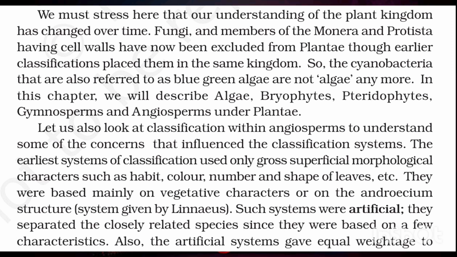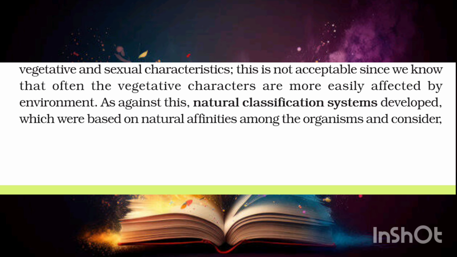Let us also look at classification within angiosperms to understand some of the concerns that influence the classification systems. The earliest systems of classification used only gross superficial morphological characters such as habit, color, number, and shape of leaves, etc. They were based mainly on vegetative characters or on the androecium structure, system given by Linnaeus. Such systems were artificial. They separated the closely related species since they were based on a few characteristics. Also, the artificial systems gave equal weightage to vegetative and sexual characteristics. This is not acceptable since we know that often the vegetative characters are more easily affected by environment.